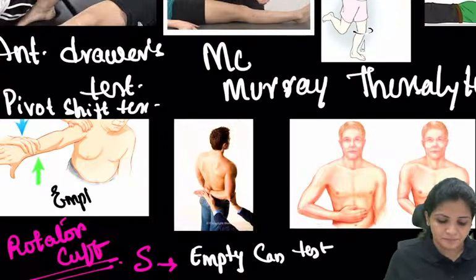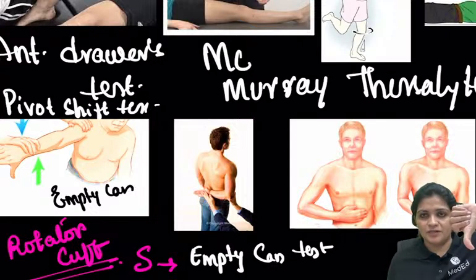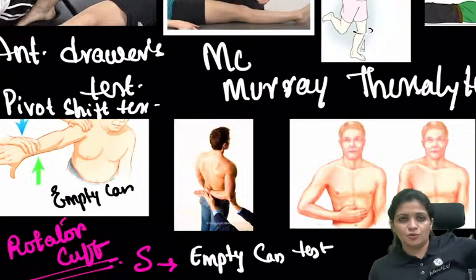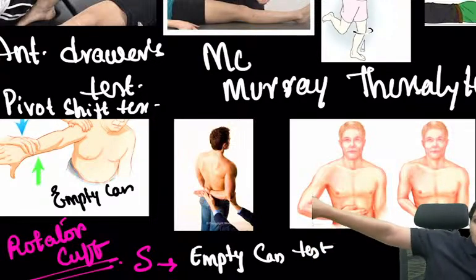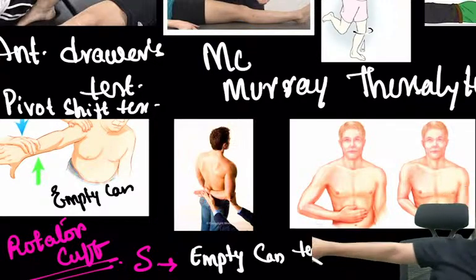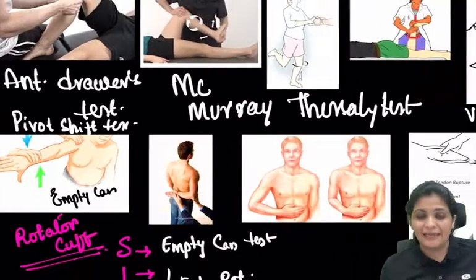So this is your empty can. This is your thumbs down, empty can. And try to abduct it as shown in the image. So you're going to put it like this and then you try to go in there. Then you're trying to abduct it under resistance. That is the empty can. And then lift off test.